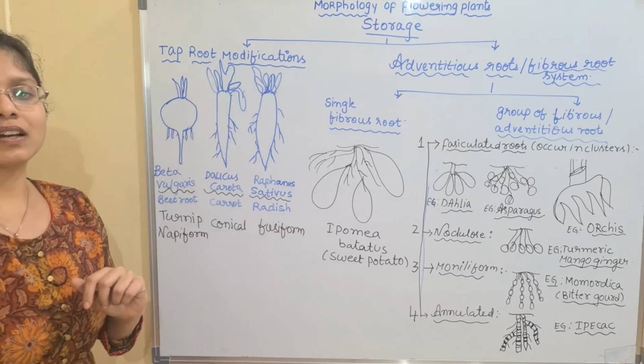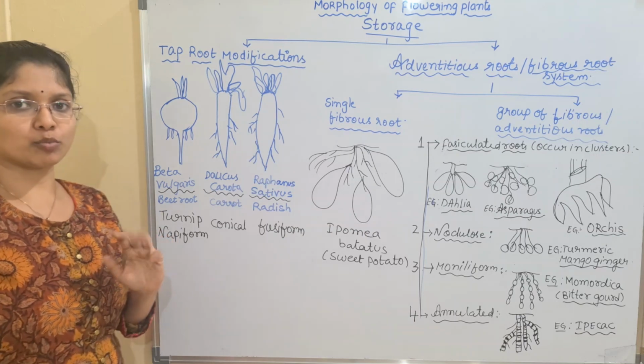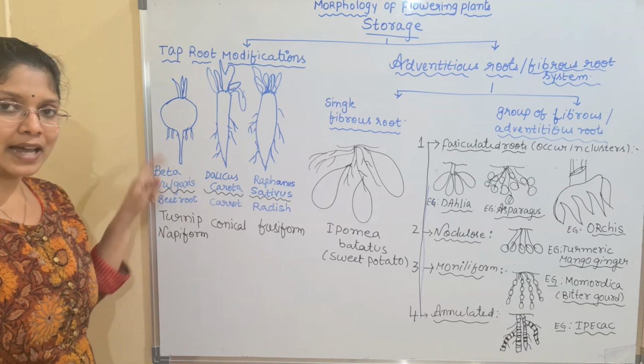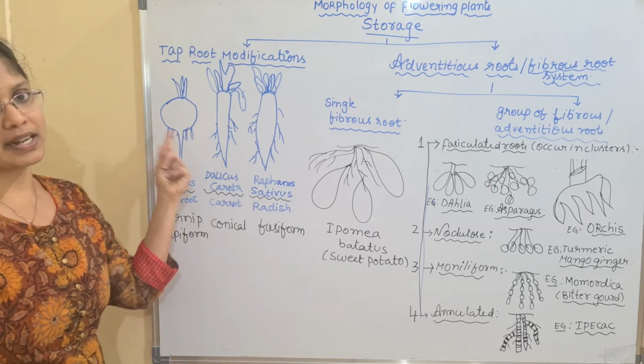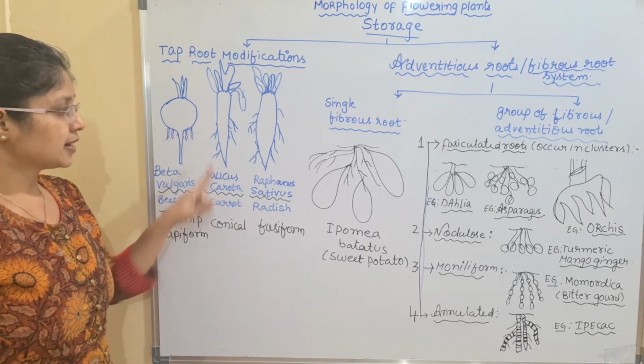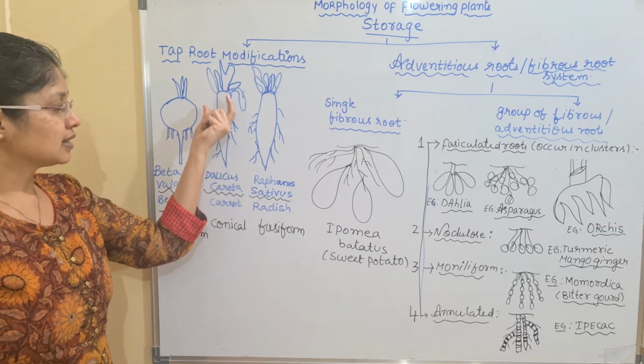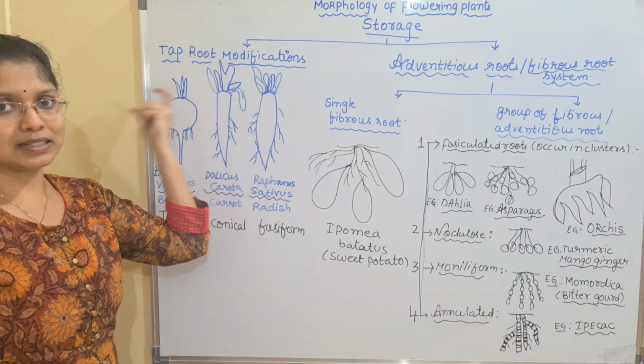Three shapes mainly are given for the primary taproot modification. For the beetroot and turnip, we have napiform, tapering below, and it will have a spherical shape above. Conical shape is seen in carrot, where you have only one tapering region, and you can see a large amount of food material is stored at the tip region.